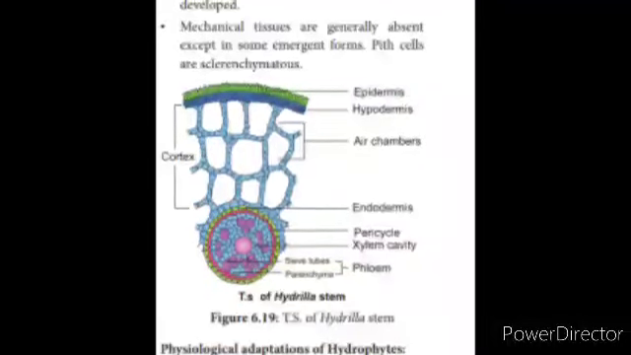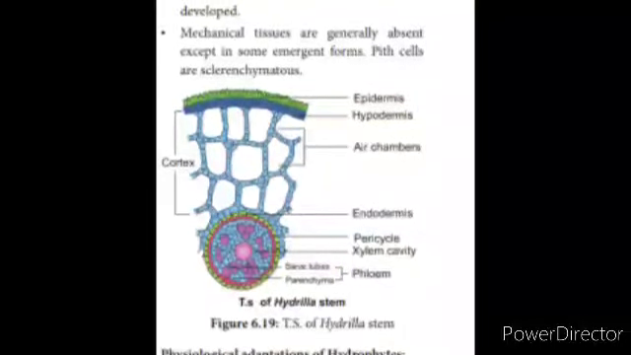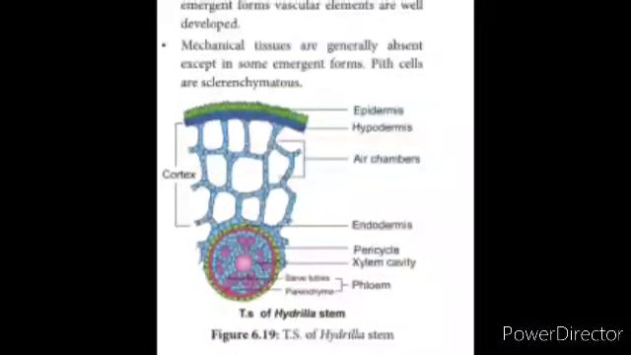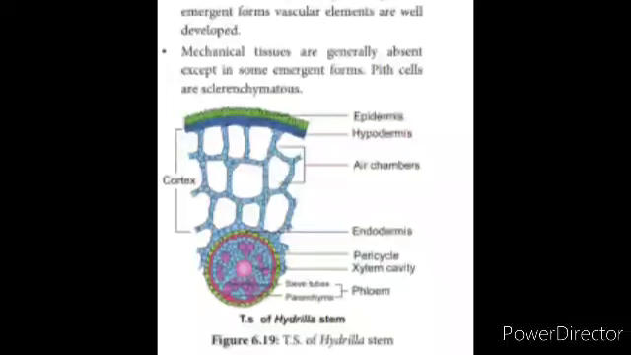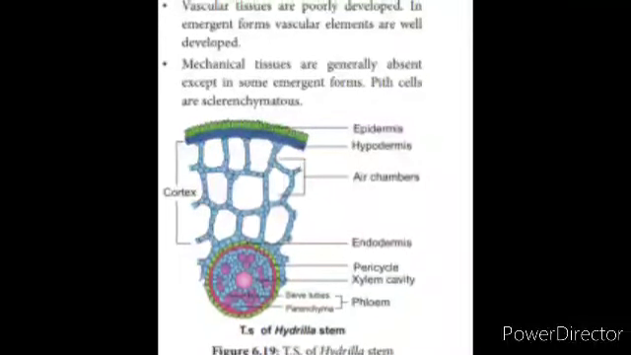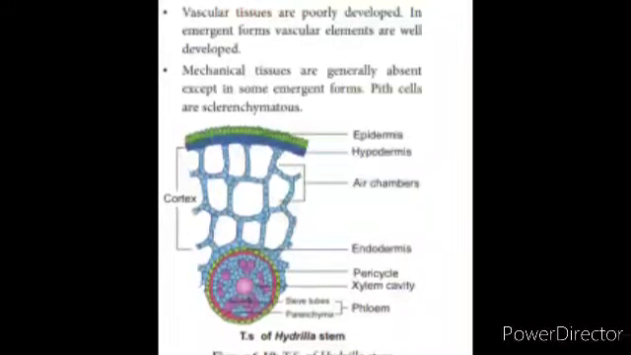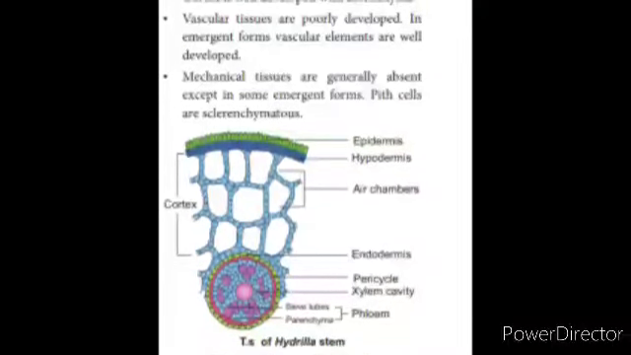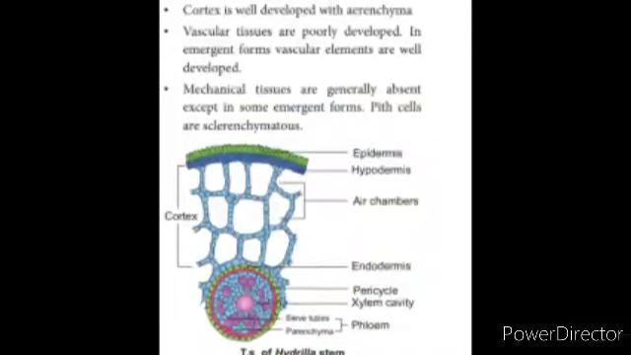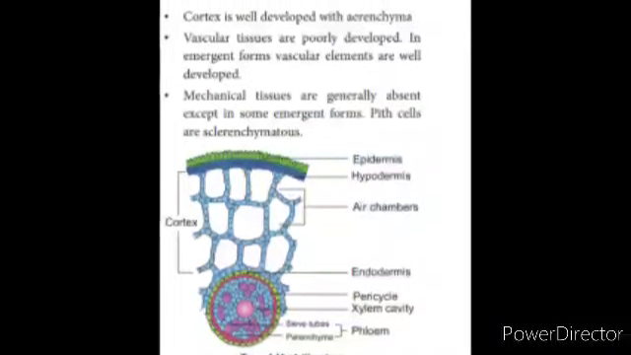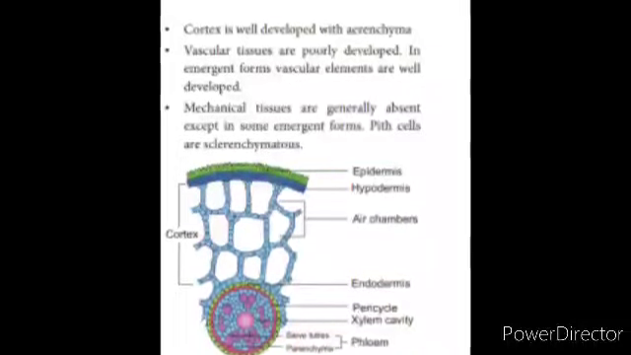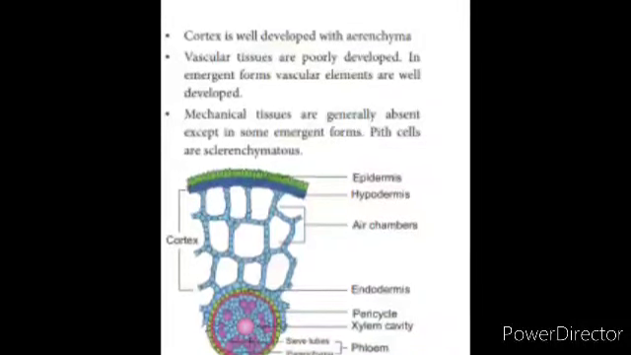They are the amphibious forms. In them the vascular elements are well developed. Mechanical tissues are generally absent except in some emergent forms. Pith cells or sclerenchymatous cells give mechanical support to the plant. Physiological adaptations of hydrophytes: hydrophytes have the ability to withstand anaerobic conditions. That is, in the absence of oxygen, they survive. They possess special aerating organs.